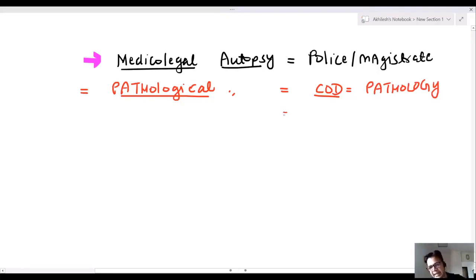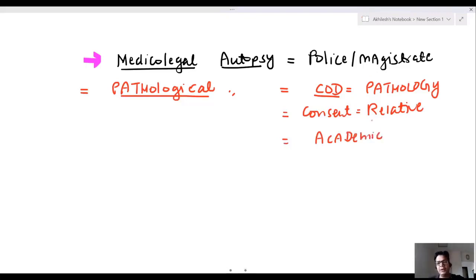And here consent is given by the relative. Without consent of the relative, we cannot go for pathological autopsy. It is academically oriented.